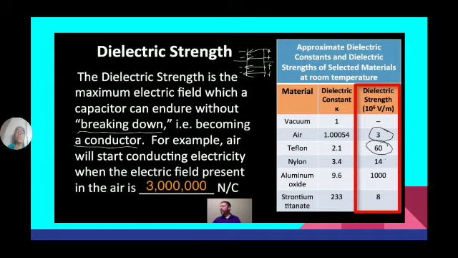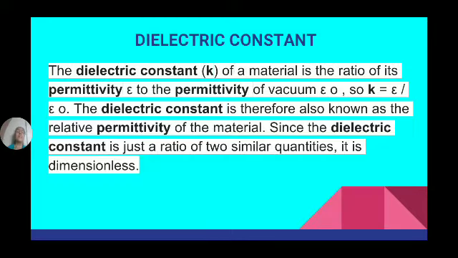That is why when we go to substations, we should be very careful. Suppose due to any problem the voltage in the air increases, it acts like a conductor and we may get a shock. That is why they use stones there. So this is about the dielectric strength of a dielectric material, or the dielectric strength of an insulating material.